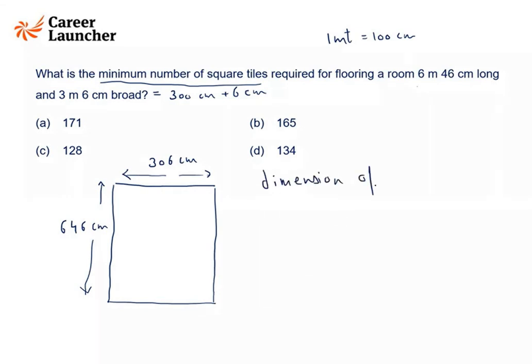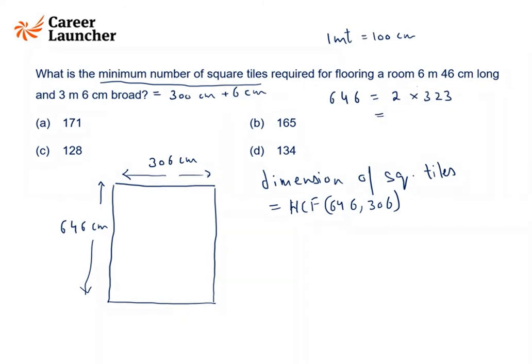So dimension of square tiles that we'll be using is nothing but HCF of 646 and 306. So if I factorize 646, this is 2 into 323. And 323 is divisible by which number? 17.